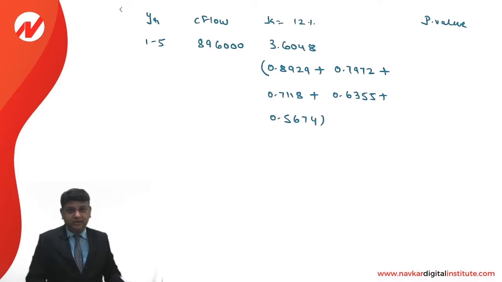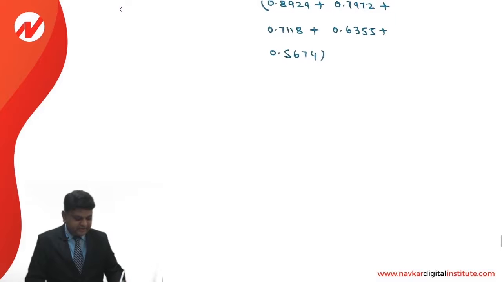That comes to 32,29,900.8. That is what we understand is the present value of the cash inflow.